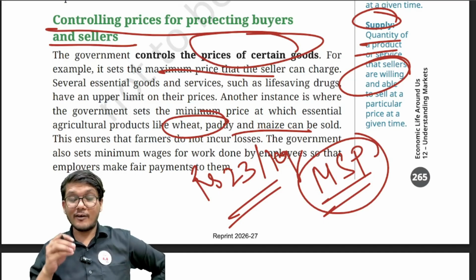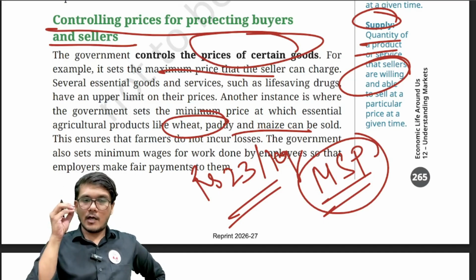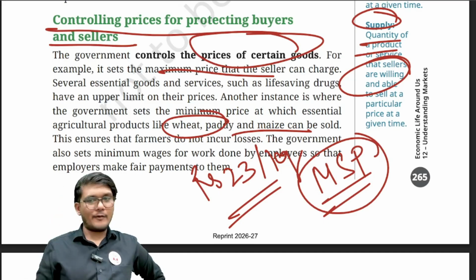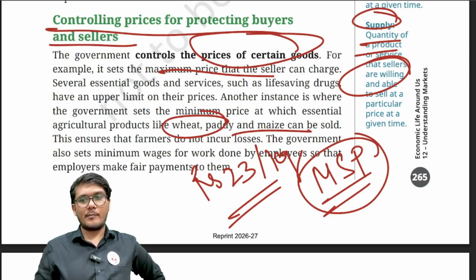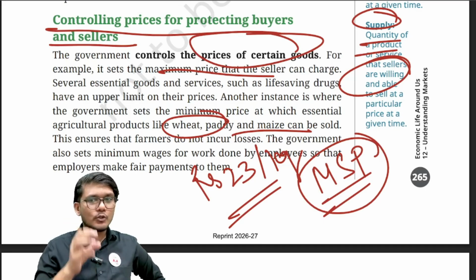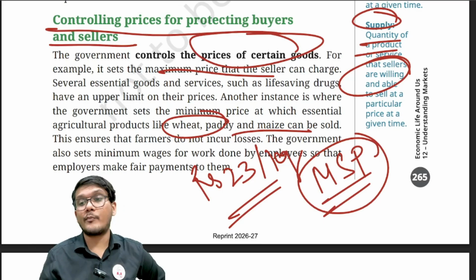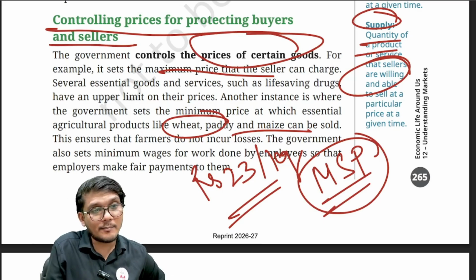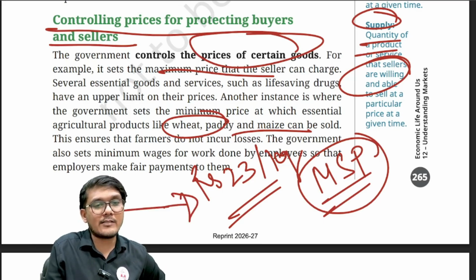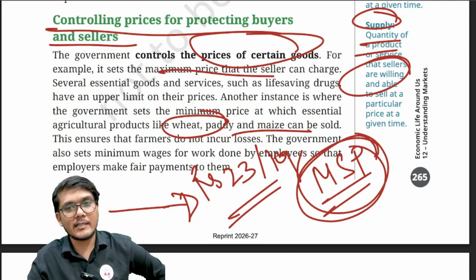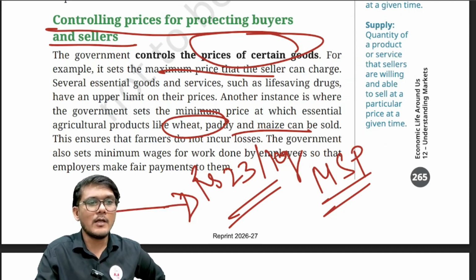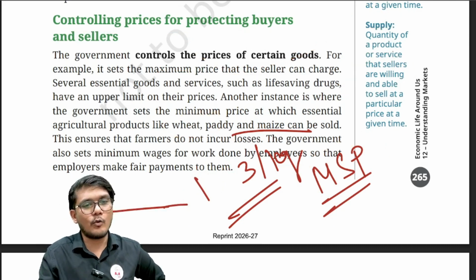So here what the government is doing is protecting the income of the farmer, so that the farmer gets their due share of money, because they have put a lot of money into the production of the rice, so they should get something out of it. And this MSP ensures that they get a proper, respectful price out of it.